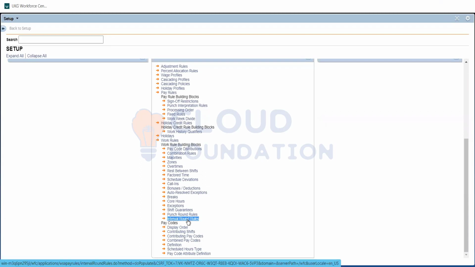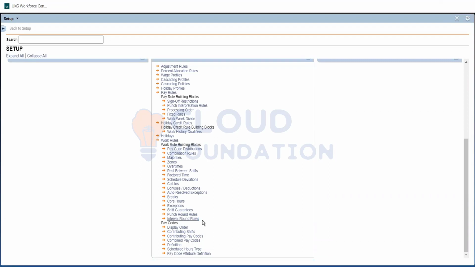Punch round rule is based on punch. Interval round rule means, for example, I'm working 9 hours today. If I'm working 9 hours and 2 minutes, I can round it back to 9 or 9:05, the total number of hours. Or if I'm working 8 hours 58 minutes, it will round back to 9. It's about after how much value I can start rounding, and how to round it. The whole hours is based on interval round rules.